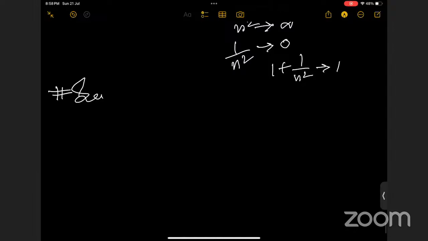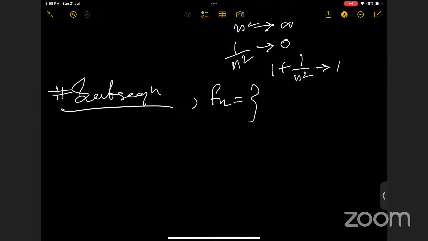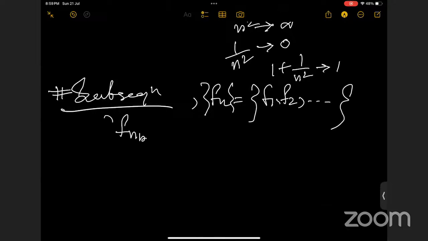What is a subsequence? Suppose you have a sequence Fn, that is F1, F2, and so on. If we are taking some n_r, F_{n_r}, that is Fn1, Fn2, Fn3.